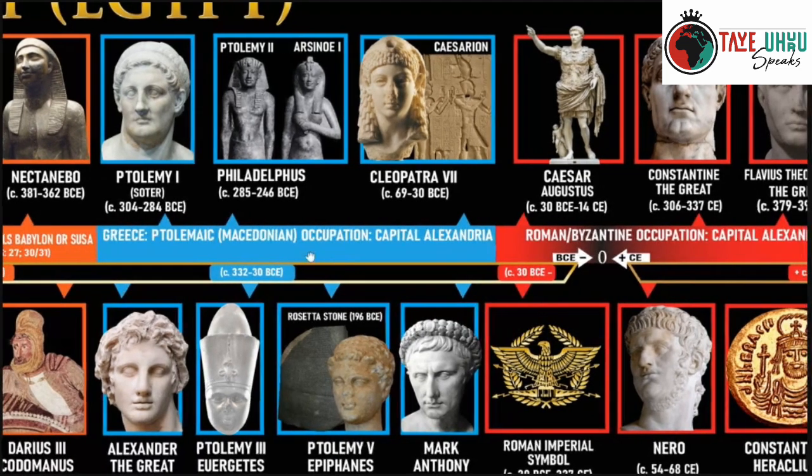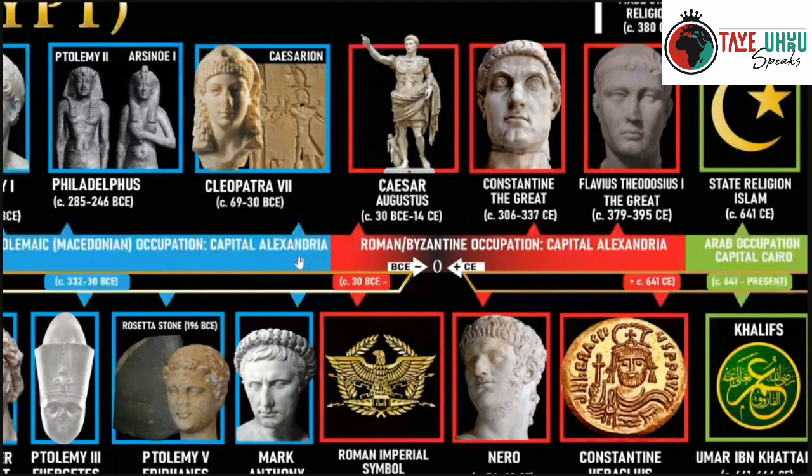The last of the Ptolemaic rulers we know is Cleopatra the Seventh. A lot of people don't know that there were 7 Cleopatras, and the most famous is the 7th Cleopatra. She transitioned around 30 BCE, before Common Era, or BC, to the Romans, and the Romans took over from 30 BC into the Arab conquest of 641.